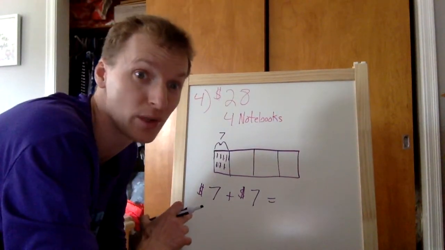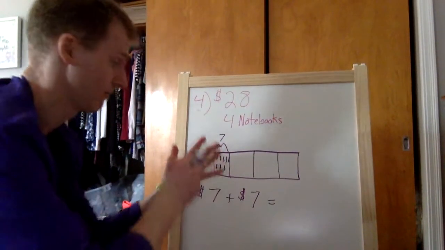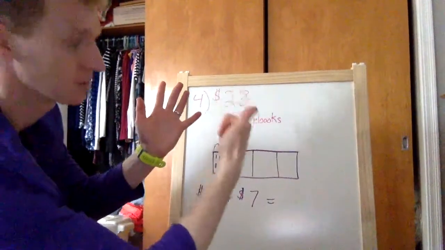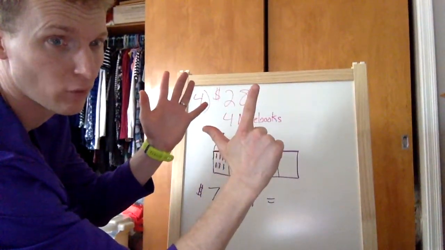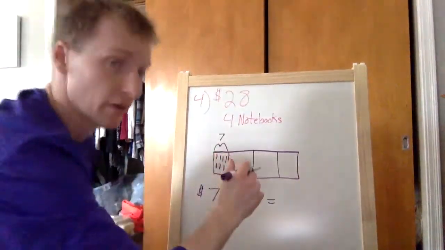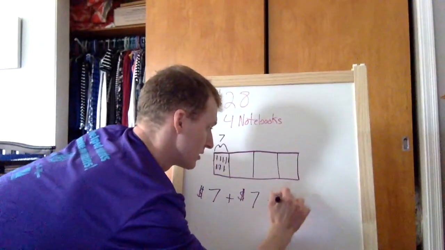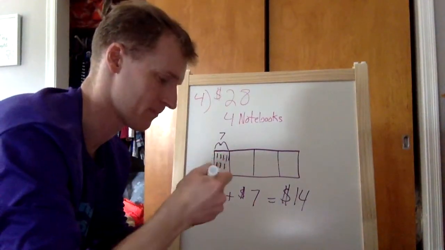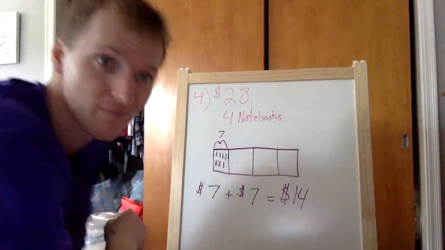Or 2 times 7? 2, 4, 6, 8, 10, 12, 14. So your answer to this question is $14. Right?